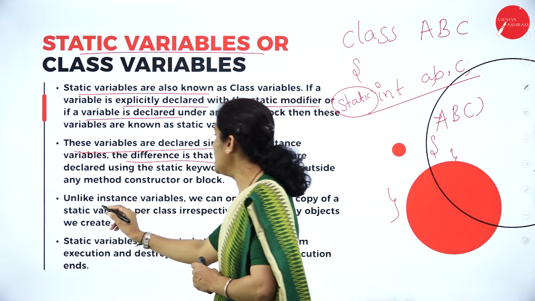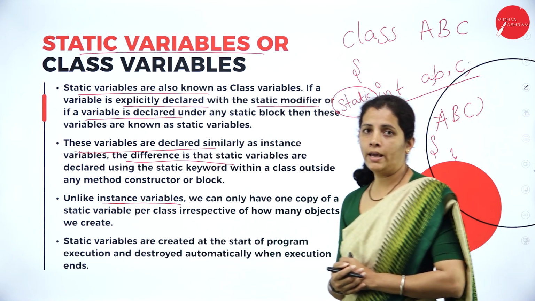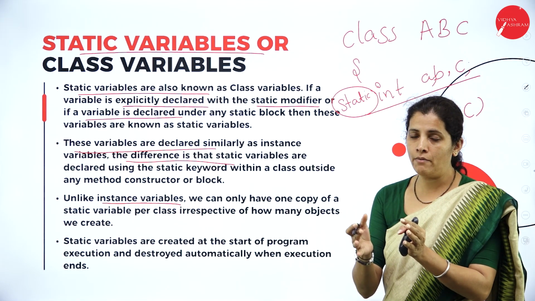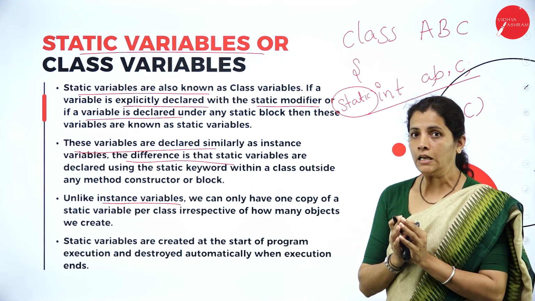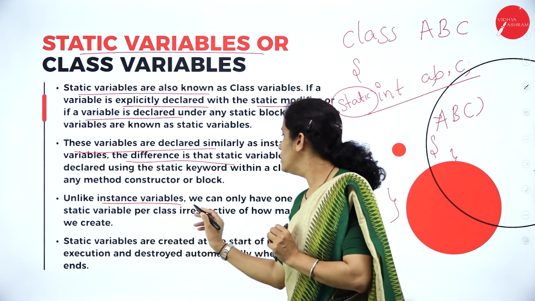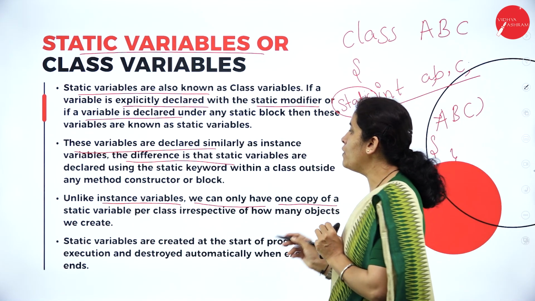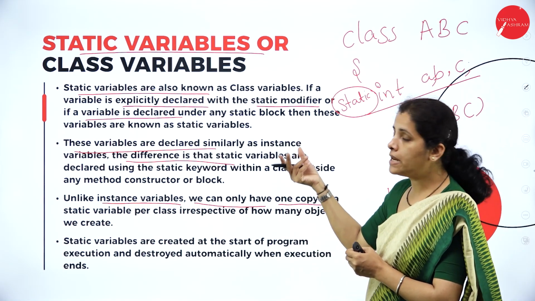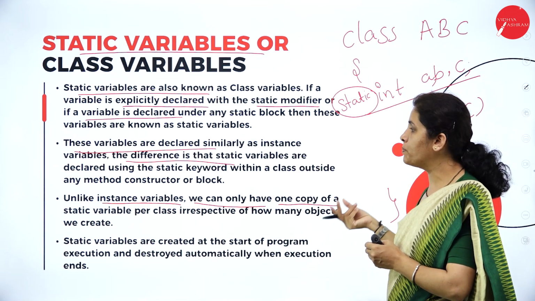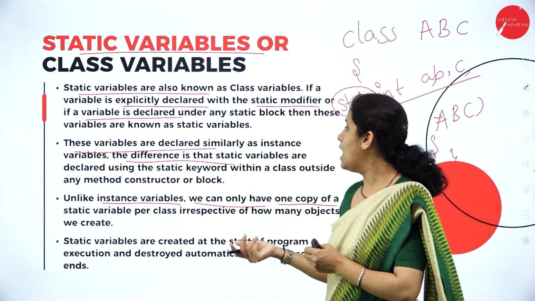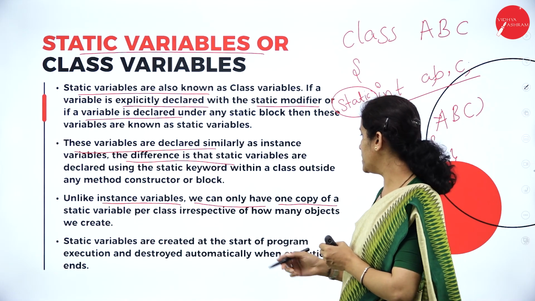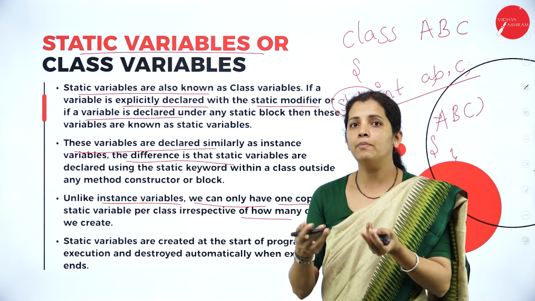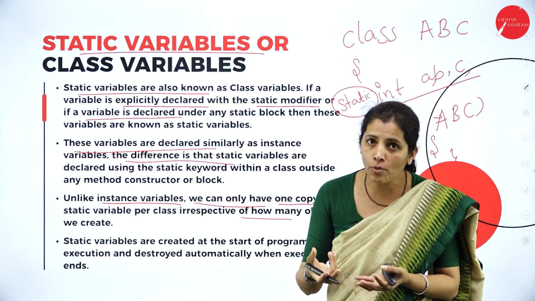Unlike an instance variable, which is created when I create the object of that class, here we can only have one copy of the static variable per class, irrespective of how many objects we create. We are able to create n number of objects.